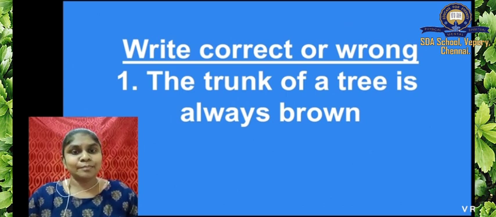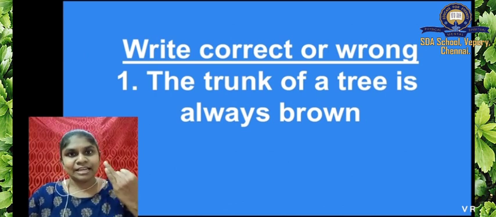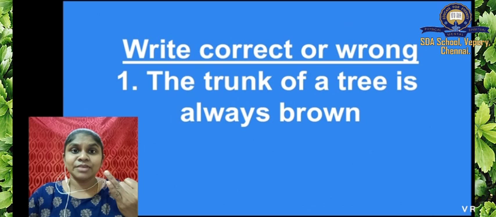And the next type of plant is shrub. Okay, first one is trees. Second one is shrub. What is a shrub? They are bushy plants. They have branches very close to the ground and they live for many years. Third one is herbs. Herbs can live for only a few months. And anything else?